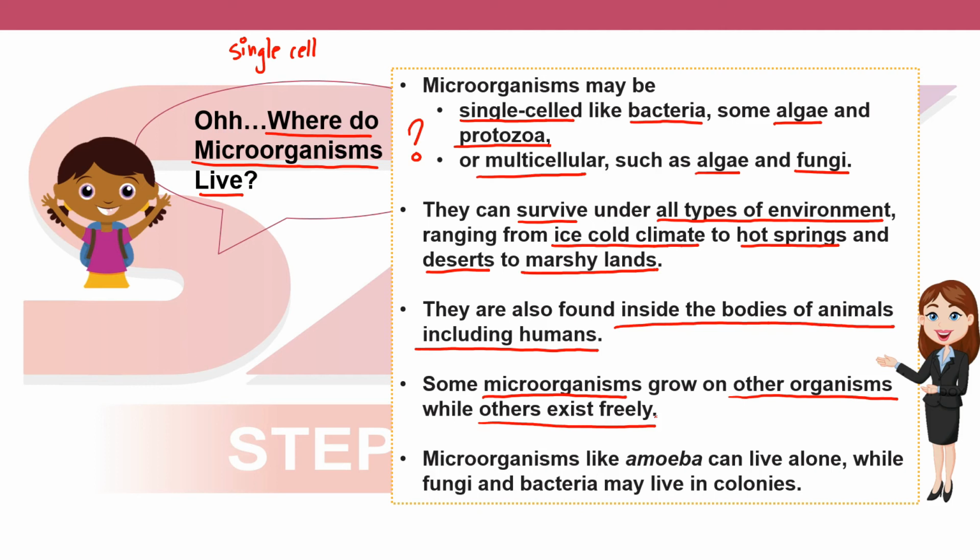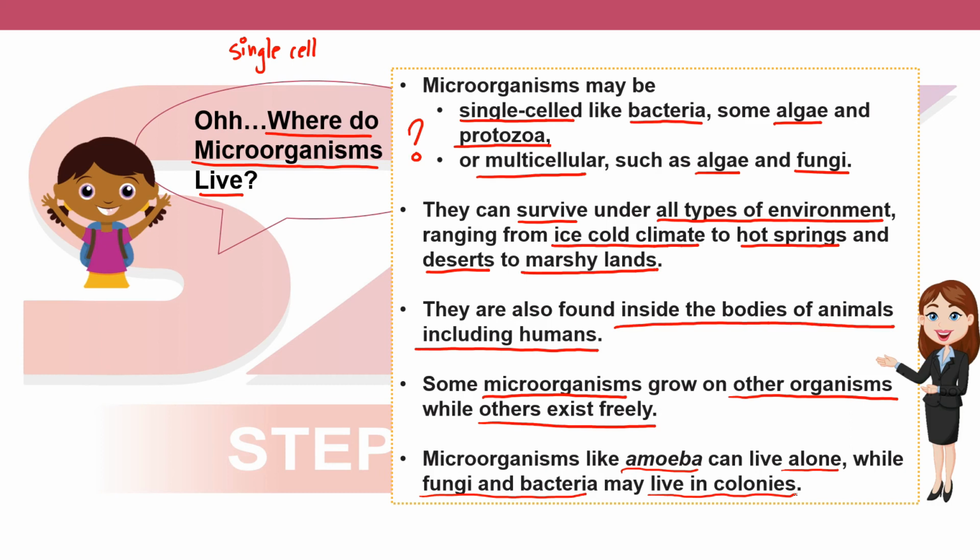Microorganisms like amoeba can live alone, while fungi and bacteria may live in colonies. As we said that they can exist on other organisms or freely, in a similar way some can live alone while some live in colonies. We have the examples of amoeba, fungi and bacteria.